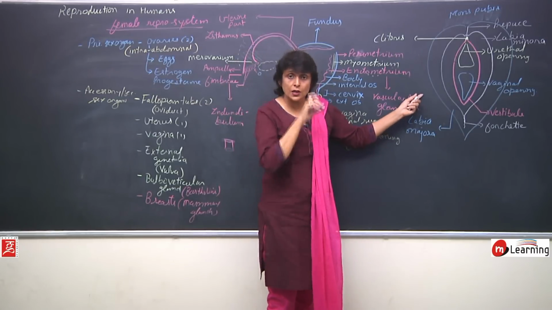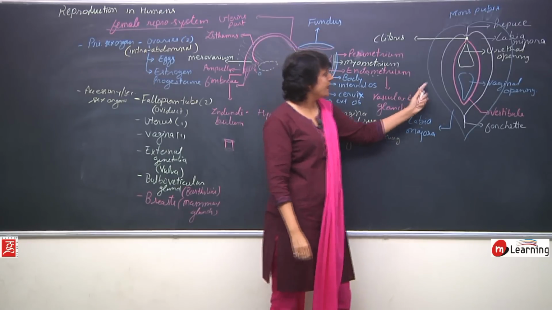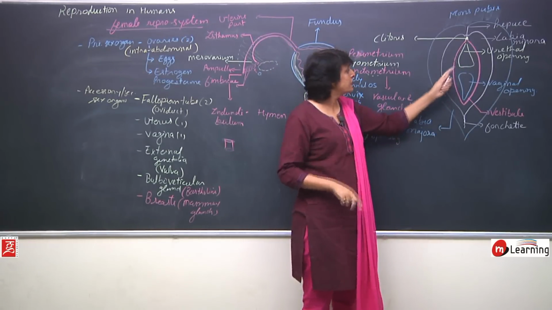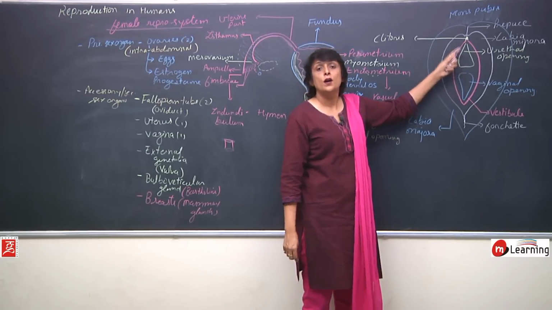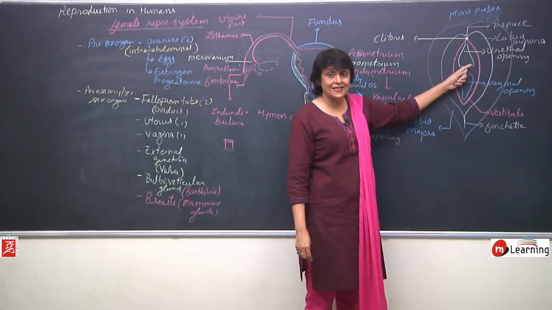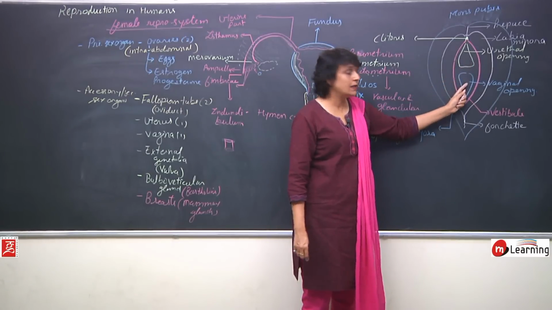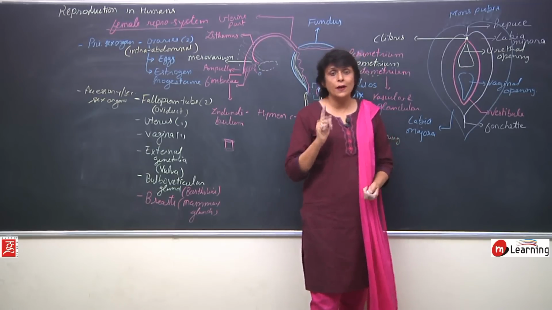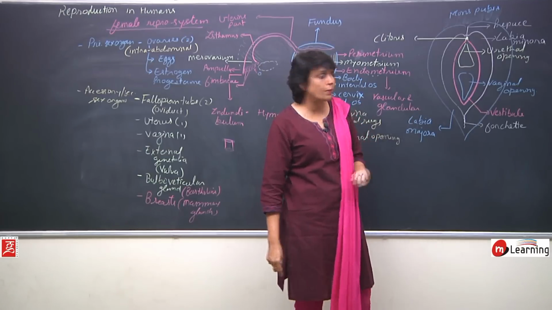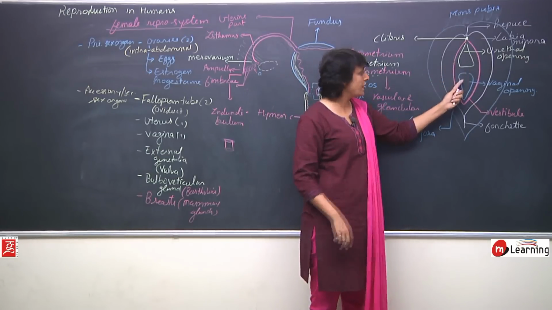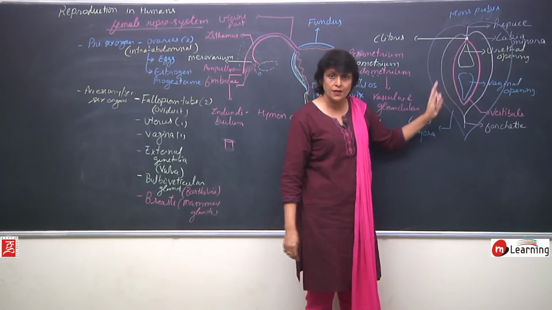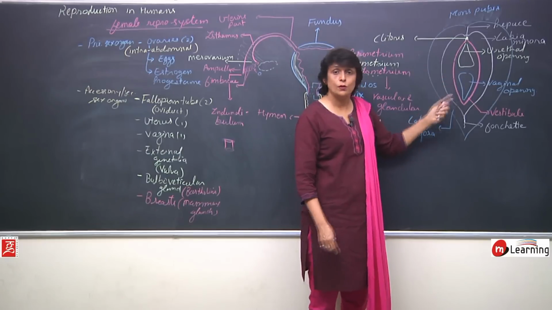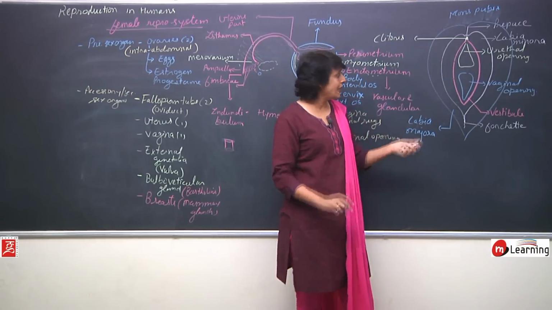So the structure of external genitalia, there is a spindle like depression which is called a vestibule. There are two openings. Upper opening is the opening of urethra, that is urinary system, and the lower opening is of the genital system. In case of males there is only one opening which is urinogenital opening. In case of females, urinary system has a separate opening, genital system or reproductive system separate opening. Surrounding this vestibule there is a membranous fold on either side.